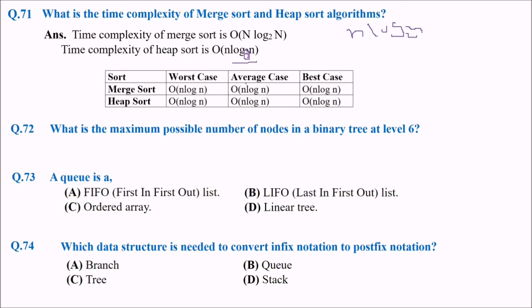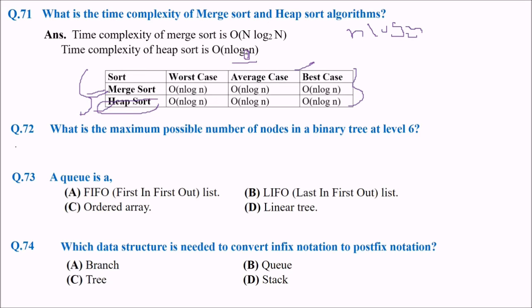So in the worst case, average case or best case, merge sort and heap sort give the same order of n log n efficiency or time complexity. But heap sort has to do something else. We'll see it when the heap sort question will come.